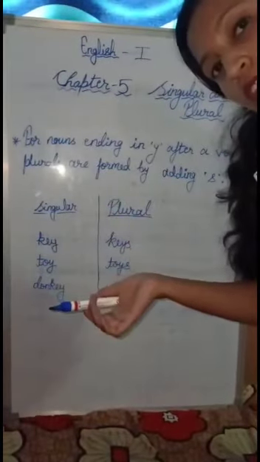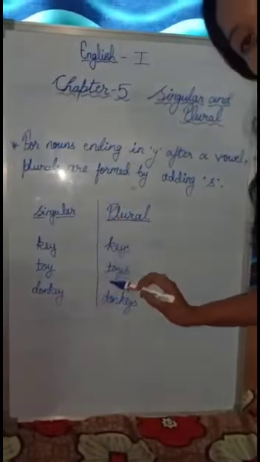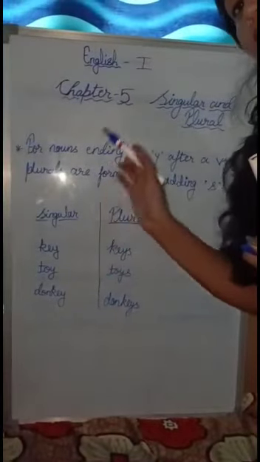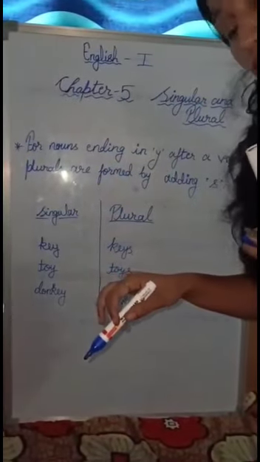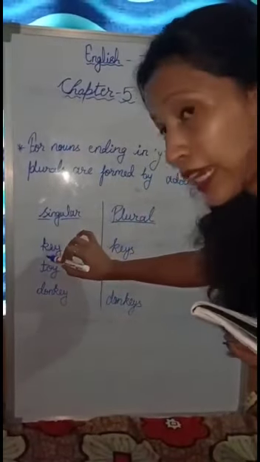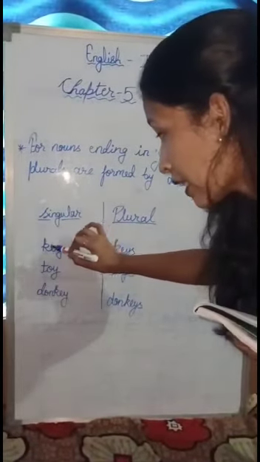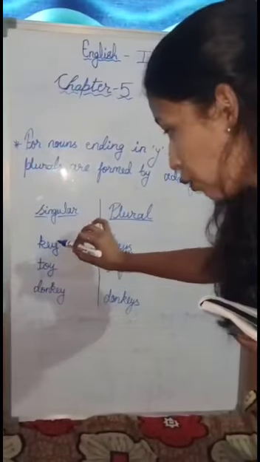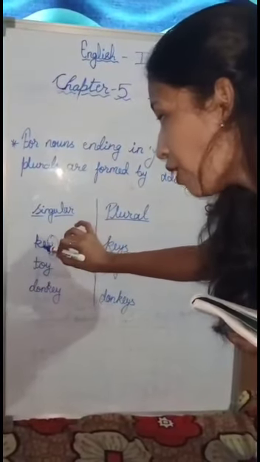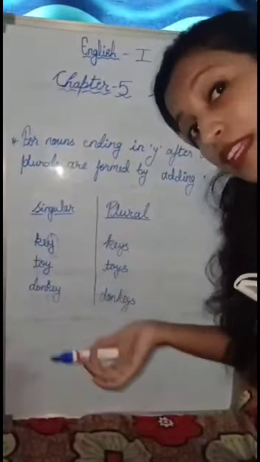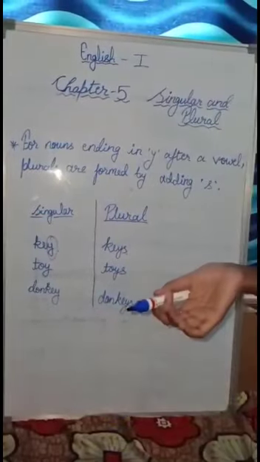When there is consonant before Y, then we will add IES, but when there is vowel before Y, we will add only S, not IES. So you can see key. Example, you see key. Key is ending with Y, this Y, and before Y, E is there. And what is E? E is a vowel. You know what are vowels?